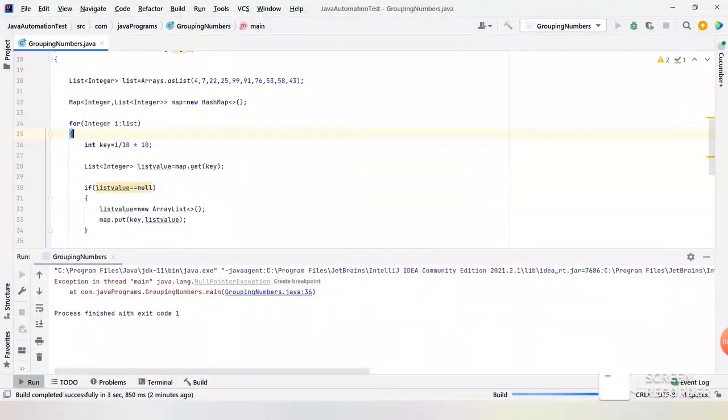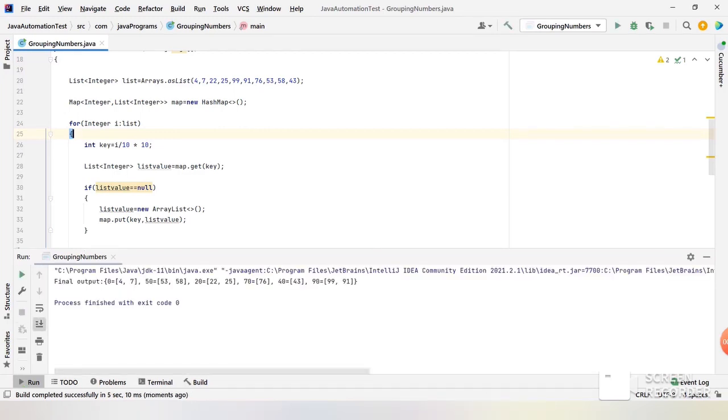Let me run this program again. I hope this time I should get the exact output. Yeah, we got it. If you see, we have got the output which we are expecting.